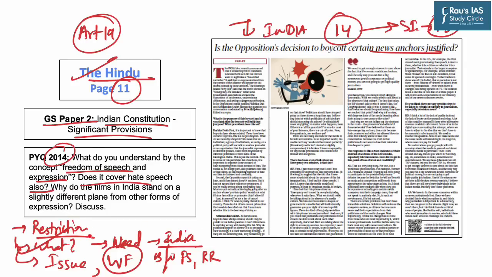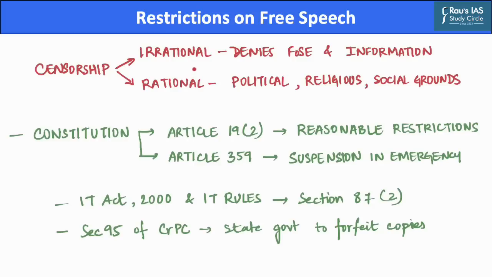Now, censorship refers to official prohibition or restrictions on any type of expression. The restrictions can be on films, books, television shows, etc. when it is believed that this content threatens the political, social and moral order of the country. While censorship is regarded as both irrational as well as rational.